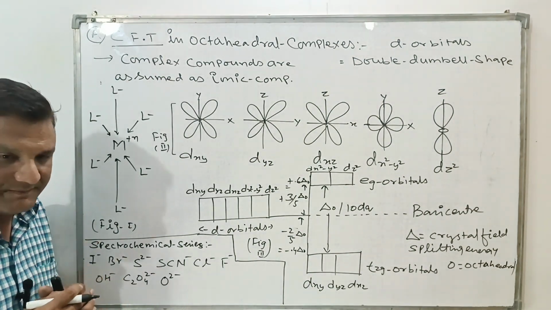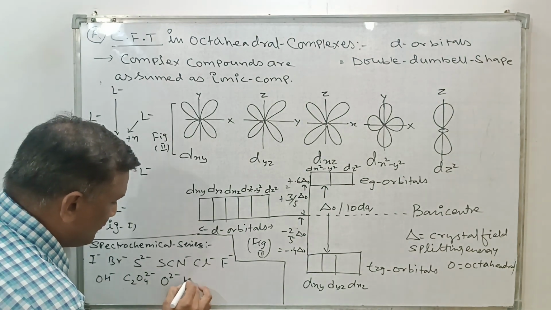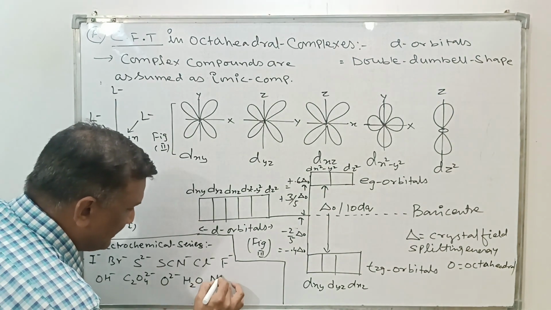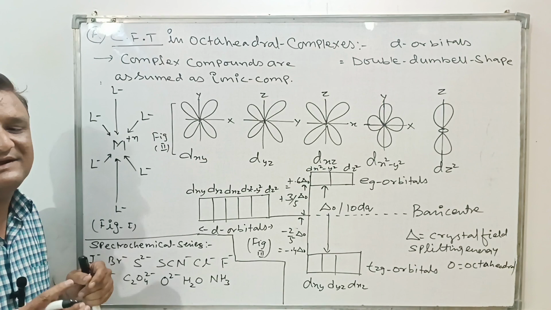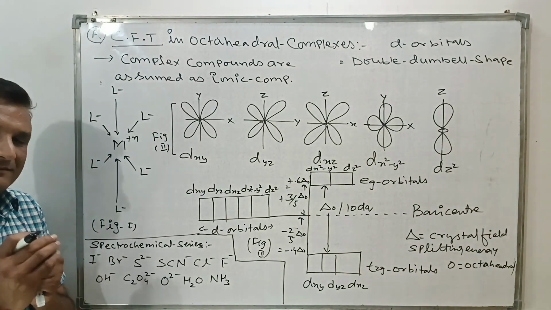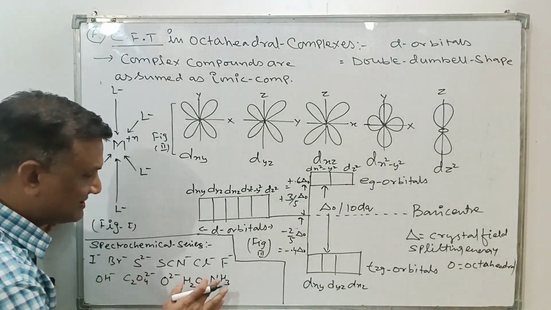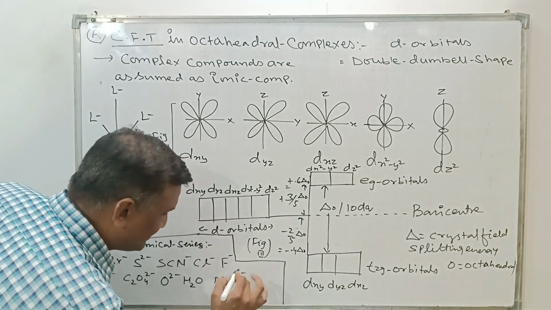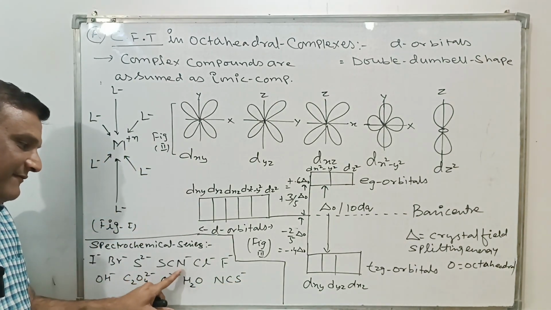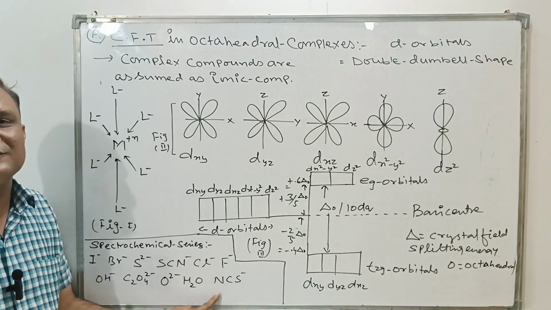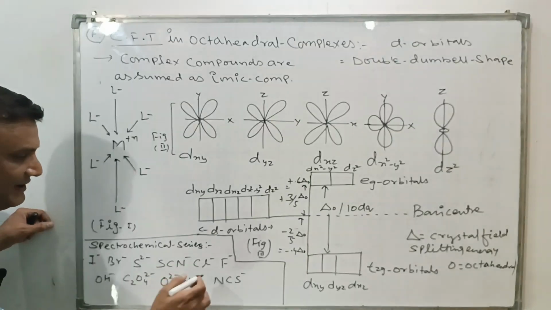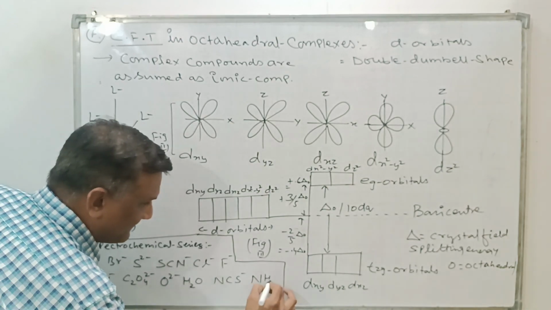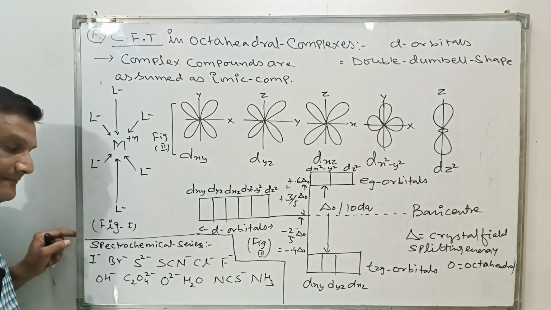Next is H2O. Further we can take NCS minus, which is an ambidentate ligand, isothiocyanato. Further we take NH3, which is ammine.